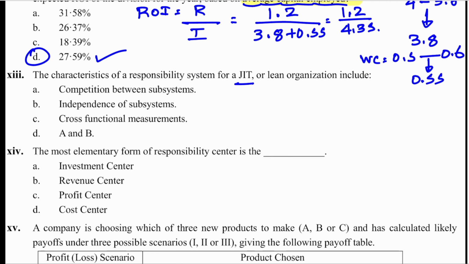Purchase order system should be on time, production should happen on time, logistics should happen on time. So independence of subsystems is not permitted, and that is eliminated. Systems should also not compete, so if A and B are taken out, D is also taken out. Cross-functional measurement means everyone has to work together. So C is the correct option.